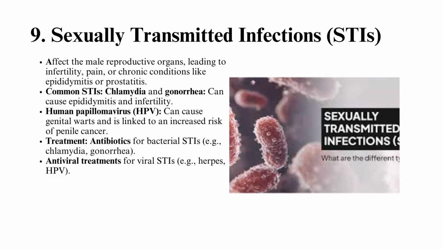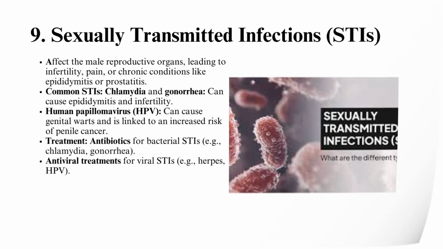9. Sexually transmitted infections, STIs. Definition: STIs can affect the male reproductive organs, leading to infertility, pain, or chronic conditions like epididymitis or prostatitis. Common STIs, chlamydia and gonorrhea, can cause epididymitis and infertility. Human papillomavirus, HPV, can cause genital warts and is linked to an increased risk of penile cancer. Treatment: antibiotics for bacterial STIs, e.g., chlamydia, gonorrhea. Antiviral treatments for viral STIs, e.g., herpes, HPV.